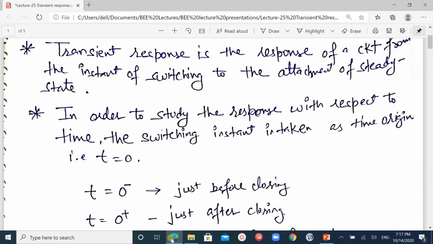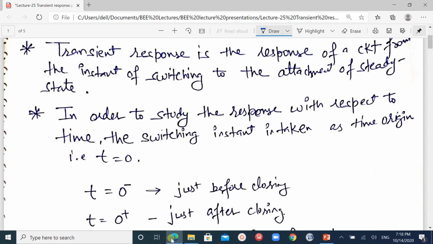Here I want to elaborate on what we mean by the transient response. When the circuit changes its state from one state to another state, there is a transition, meaning there is a response change of the circuit. That is known as the transient response. Initially we consider t0 as the time origin.